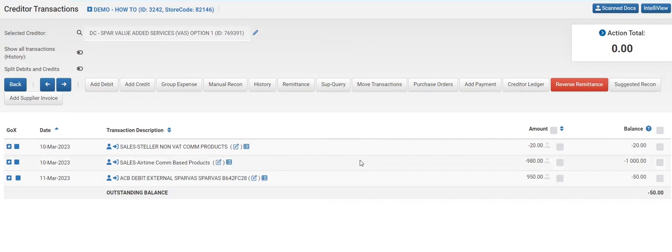To reconcile this creditor, the following transactions will form part of your reconciliation. The debit order transaction, which will import via the bank trigger, as learn criteria has been set up. The sales transactions, which will post automatically via the Orange Agent. And then lastly, the journal entry for VAS commission.